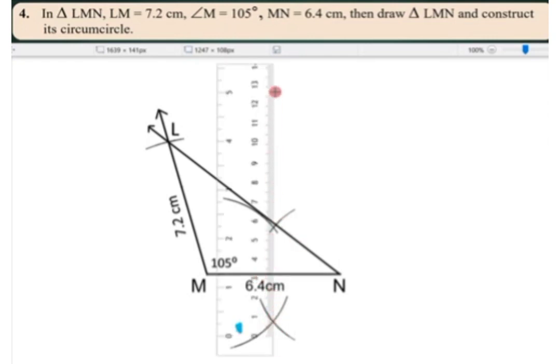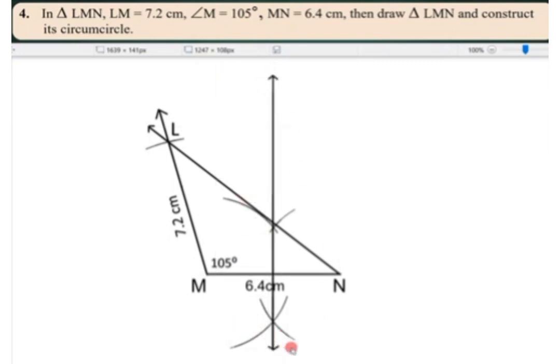Simply we have to draw a line here. Yes, one vertical line you will be able to see here. After this, for LM again we have to construct one line. For LM, now we will construct one more arc. Keep your compass pointer on L and draw an arc. Now one arc from here, and one arc from above. Now just extend it.